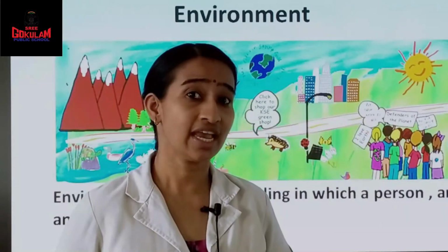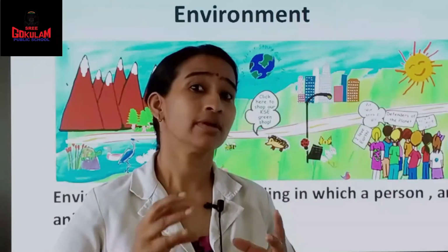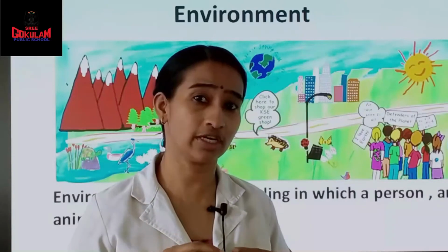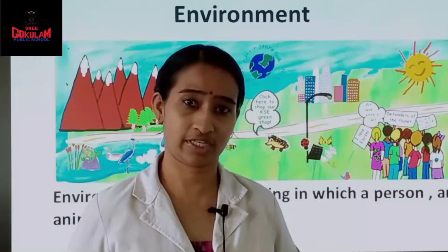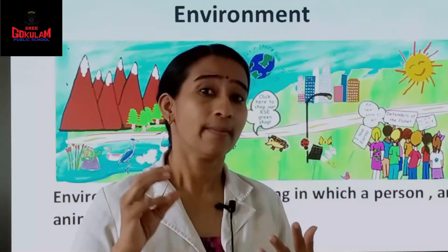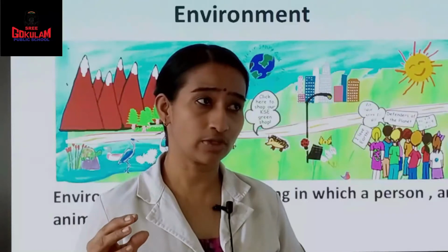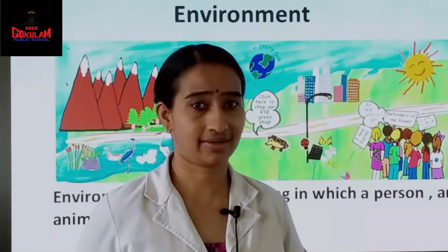When we put waste or harmful substances into the water, it is called water pollution. When we put harmful substances on the land, that is called land pollution.